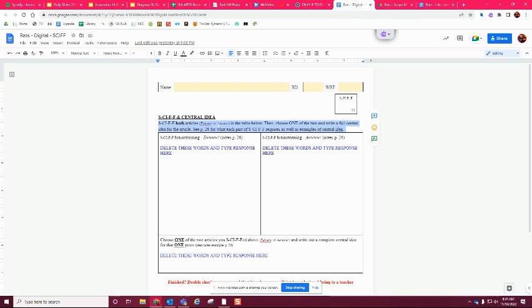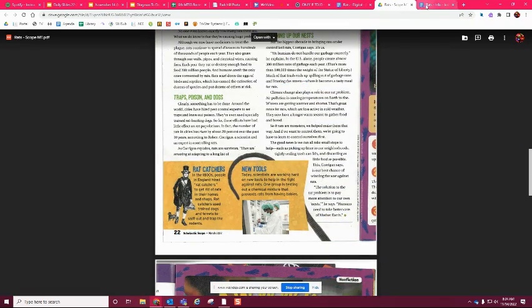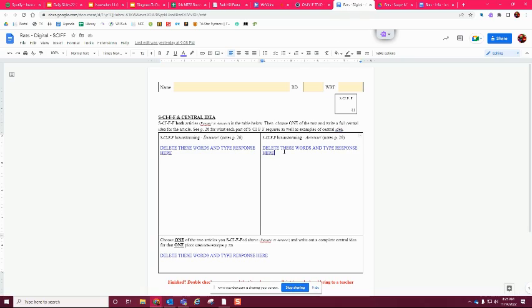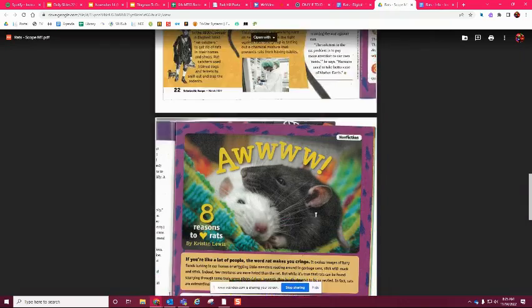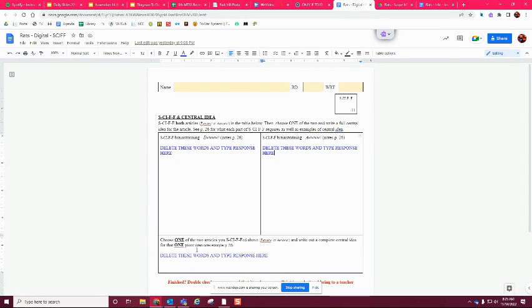And you're going to answer this question. So, SCIF both articles in the table below. You can use page 26 to help you. Then all you're going to do is delete these words and write it here. So you can put S, and tell me where it's from. You're going to put CI, and fill out the Central Idea. You're going to put F, and tell me what that is. The other F, and tell me what that is. You're going to do that for U, which is this first portion. But then you're also going to do SCIF for A, which is this one right here. So you're going to do 2 different SCIFs.